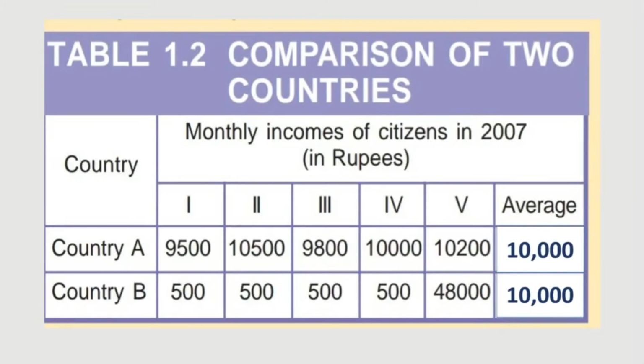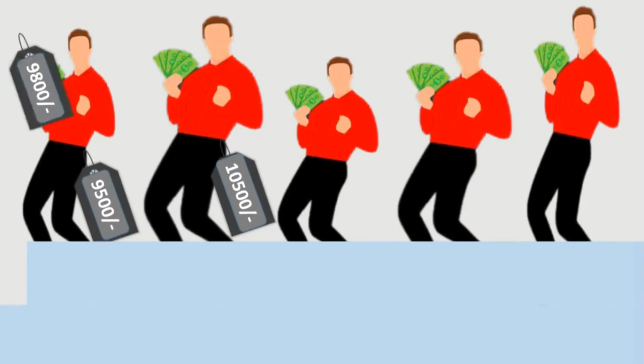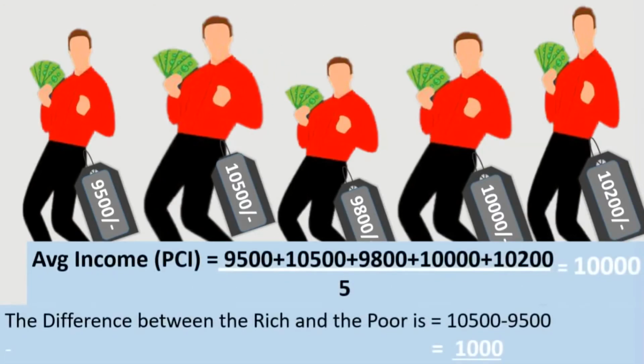But which country is actually developed? What is your opinion? How many of you have noticed the distribution of income among the 5 people? Which country has approximately equal distribution of income? And also tell me which country has less gap between rich and poor. Now, let's take the example of the 5 citizens once again. Here the average income is 10,000. But what about the difference between rich and poor? It is just 1000 rupees, which means all of them are more or less equally developed.